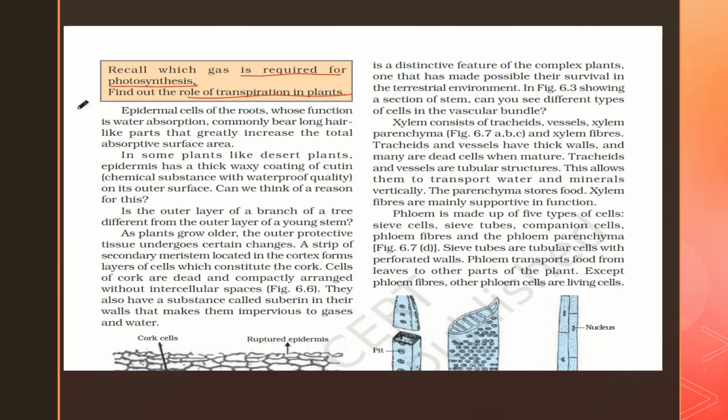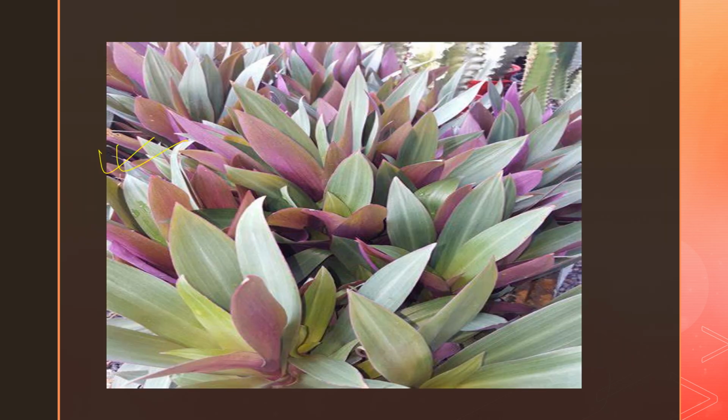Now the epidermal cells of the roots, whose function is water absorption, commonly bear long hair-like parts. Before moving to this, I want to show you the Rhoeo plant. Here you can see this is the Rhoeo plant. It has thick leaves. You take one of these leaves and press and break it so that the outer or epidermal layer comes out, which you soak in a petri dish in a saffron solution, and you place it under the microscope to see the epidermal cells of this Rhoeo plant.